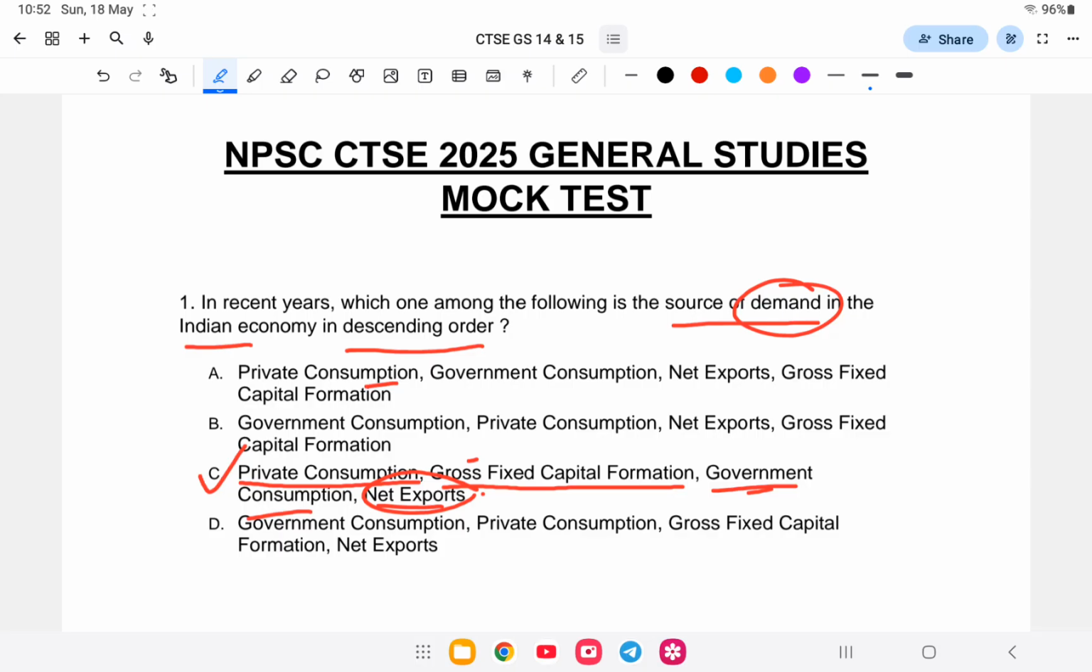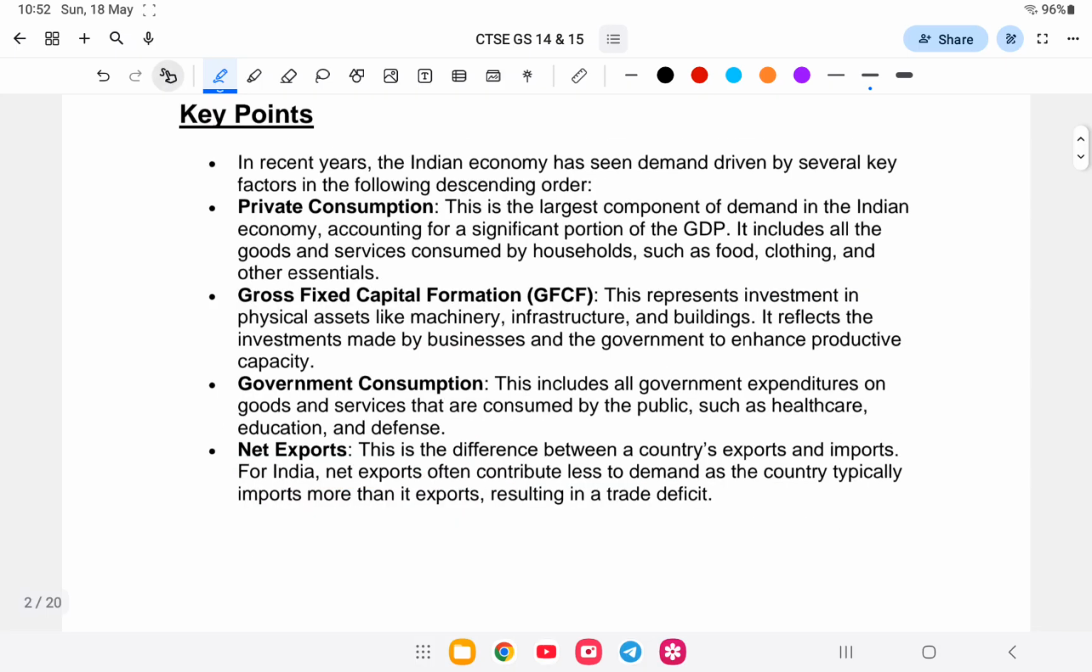Let us study in detail the chart of the case. So in recent years, Indian economy has seen demand driven by several key factors in following descending order. First, the private consumption. Private consumption is one, the middle class and a significant portion of the GDP. This includes food, clothing, and other essentials.